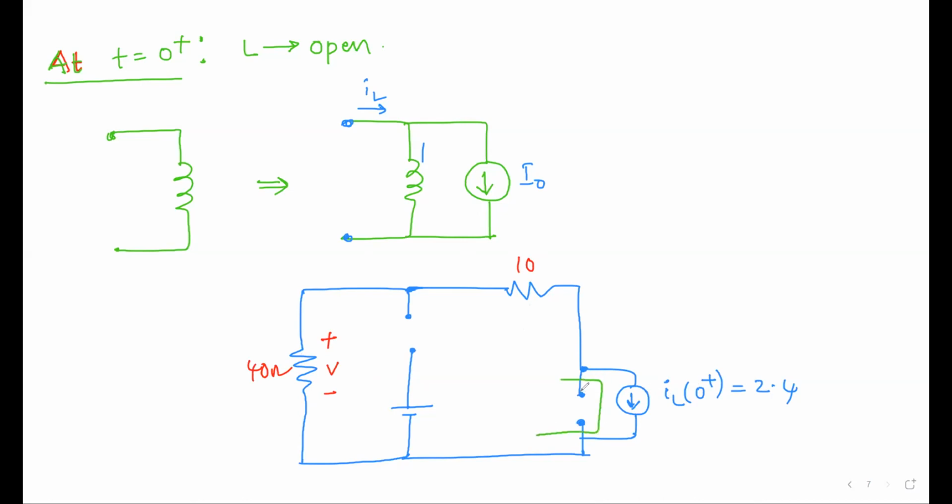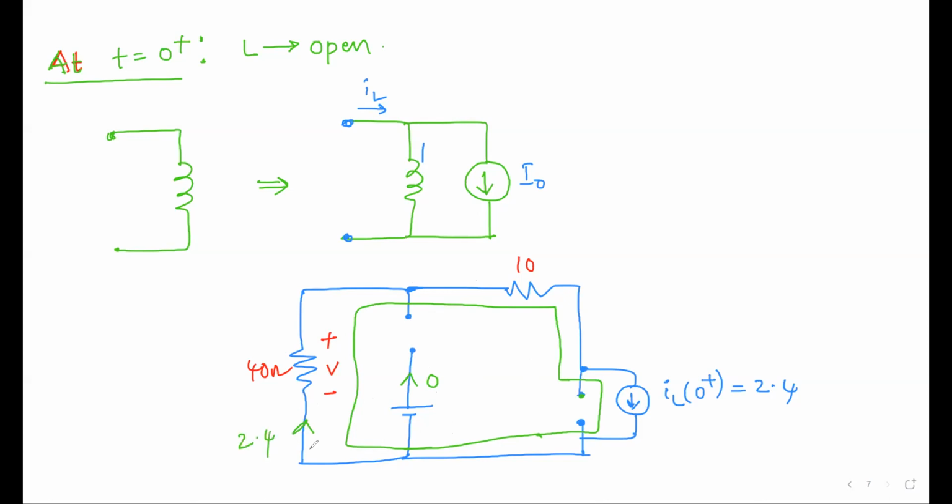These two are the tails, you can remove them or keep them like that. The current will only go this way because it cannot go through the voltage source. Why can't it go? Because there is an open circuit here. So don't consider the voltage source, even though it is of very high value, because there is an open circuit. This is the current direction. The current won't be going here, so the current flowing there is 0. The whole current will be going through the resistor only, with the current direction and 2.4.